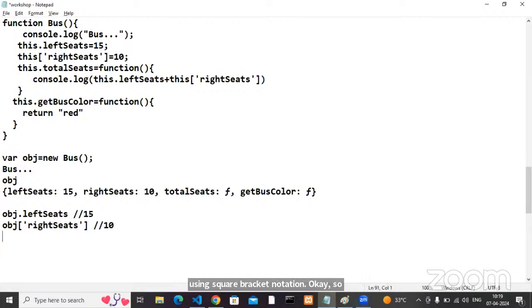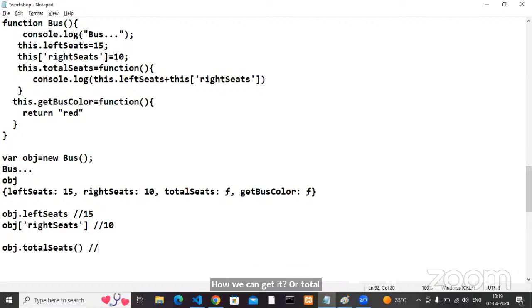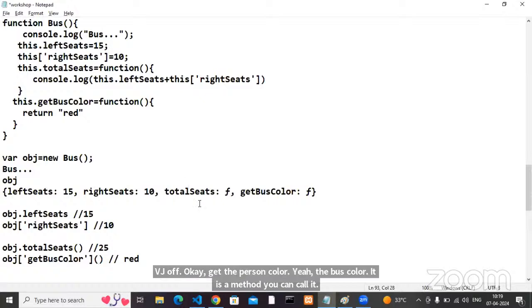Okay. So here total seats, how we can get it? obj of total seats. You can get the answer, 25. obj of get bus color. Get bus color is a method. You can call it. Then at that time my answer is red color.